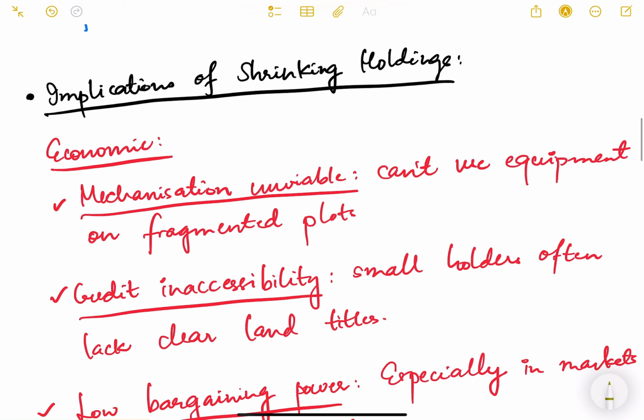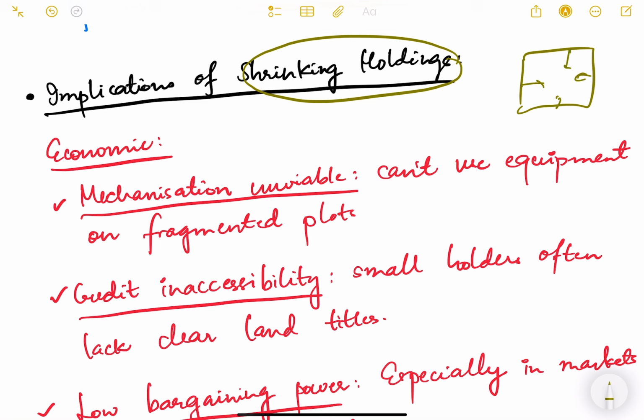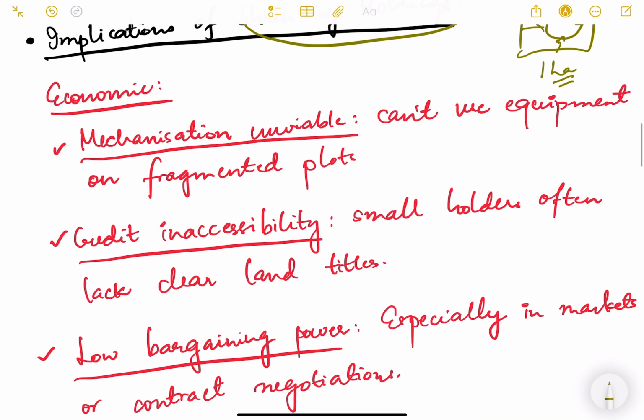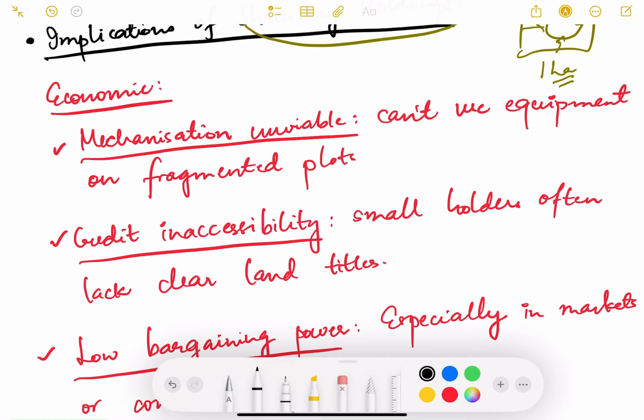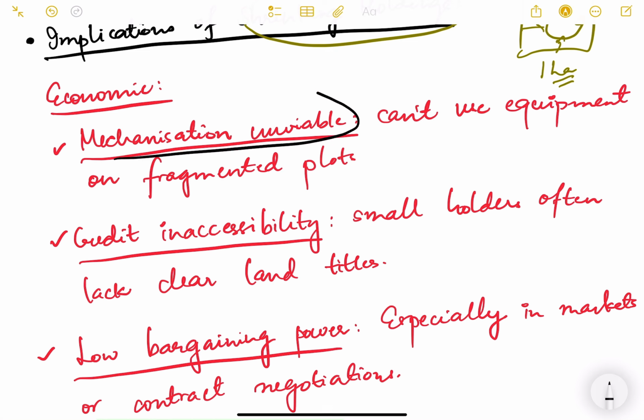So what are the implications of shrinking holdings? First of all, let us understand that the land size is reducing. We see that it is currently just about 1 hectare average land holding. What are the implications of it? The first implication is the economic implication. Mechanization becomes unviable. We can't use equipment on fragmented plots. On small plots, it is difficult to use equipment like automatic sprayers, tractors and threshers, because it is not economic and it is also not suitable for a small patch of land.